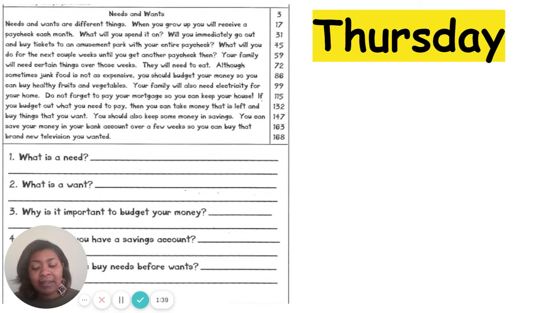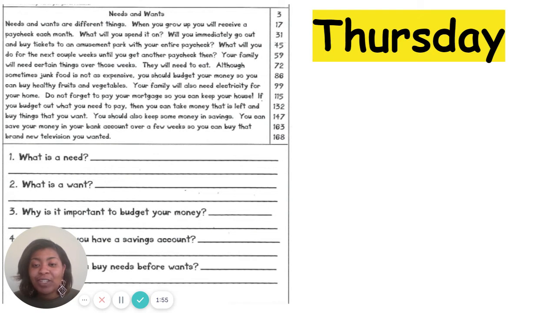So, what is a need? Remember, we have been discussing needs and wants. Needs are things that we have to have in order to survive. Wants are things that are nice to have, but we can live without.